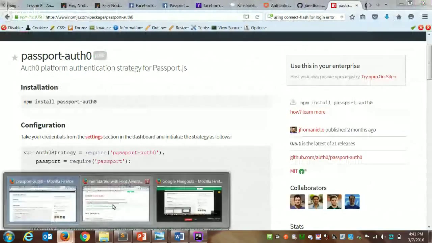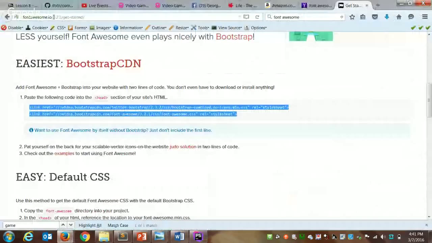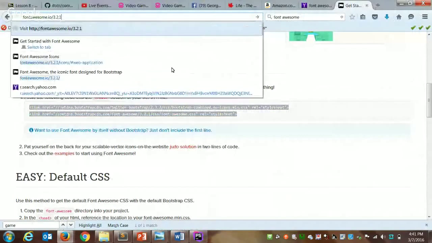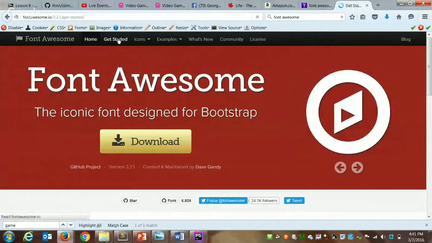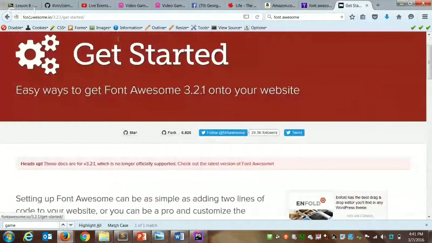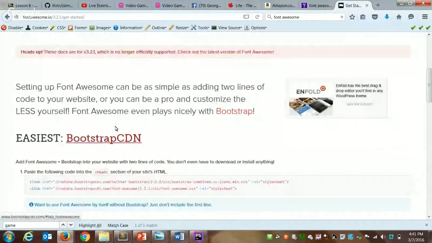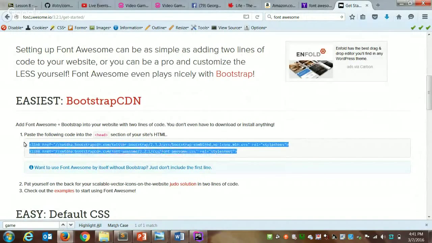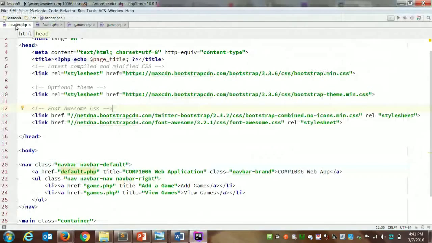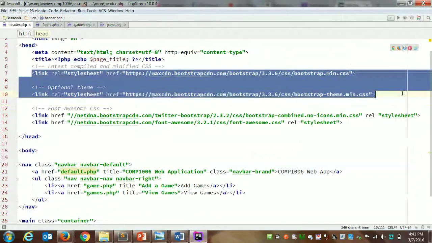Okay, I went to fontawesome.io/3.2.1. So that takes me here, which is the home page. Click on Get Started. It's the second link in the navigation bar. Under Easiest, it says Bootstrap CDN. And right here, it says number one, paste the following code into the head section of your site's HTML. So grab those two lines into our header.php, inside of the head section, but after the Bootstrap CSS links we already have.